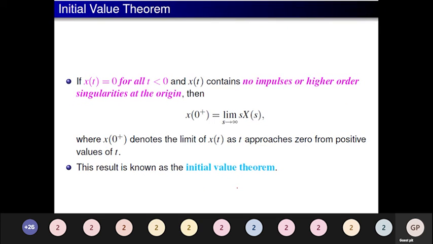Initial value theorem. If x of t is equal to 0 for all t less than 0, and x of t contains no impulse or higher order singularities, then x of 0 plus is equal to the limit as s tends to infinity of s times x of s, where x of 0 plus denotes the limit of x of t as t approaches zero from positive values. This result is known as the initial value theorem.